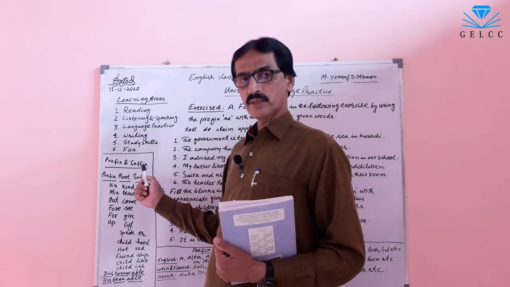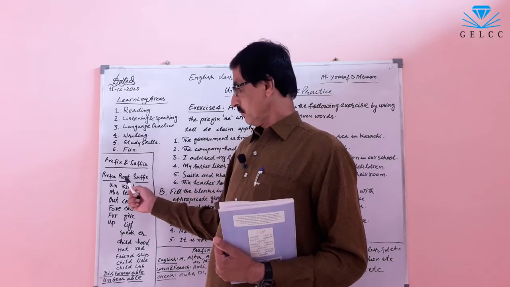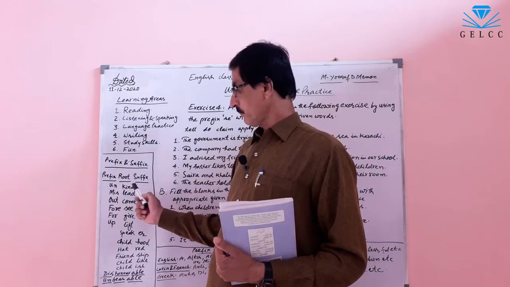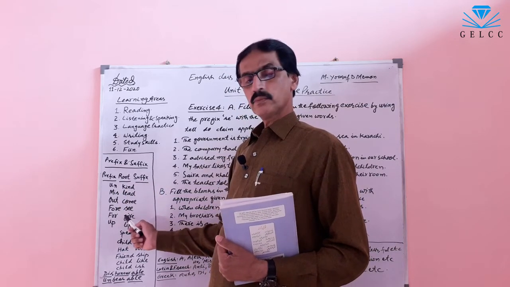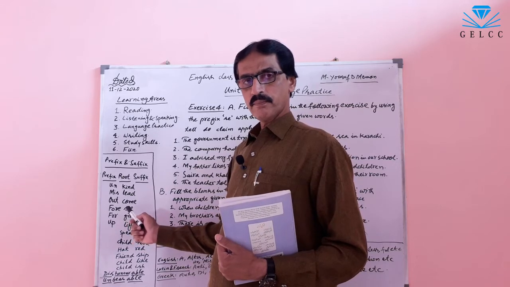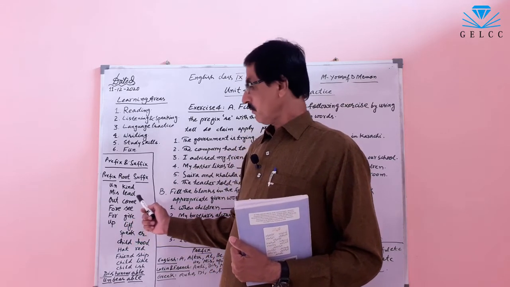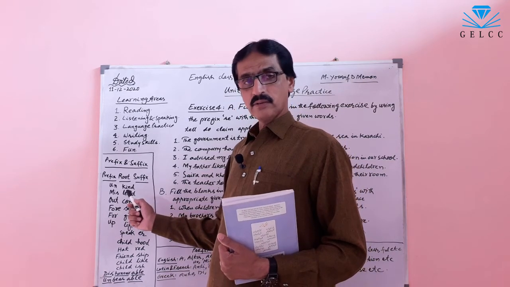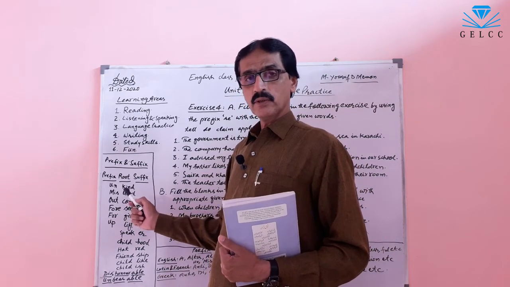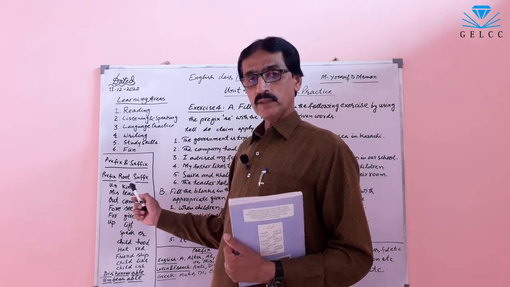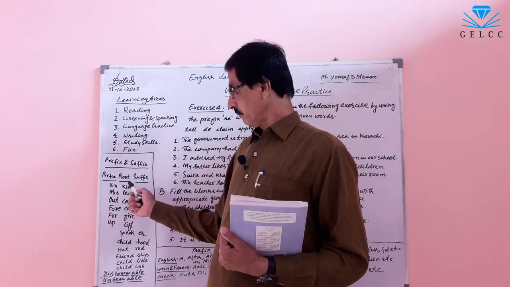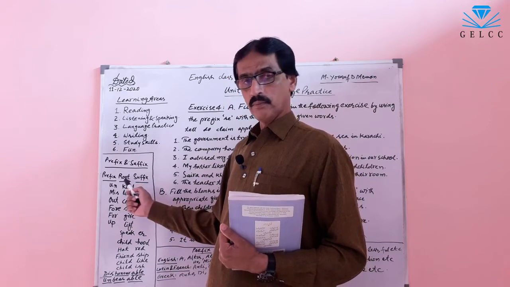There are three parts: prefix, root, and suffix. This is root, the word to which the syllables are added. That word is called root. The root word is always in the middle.